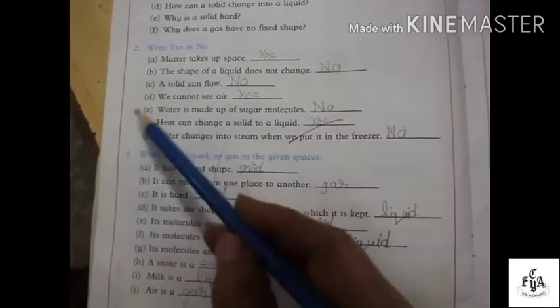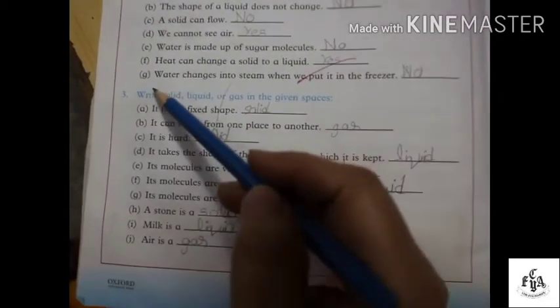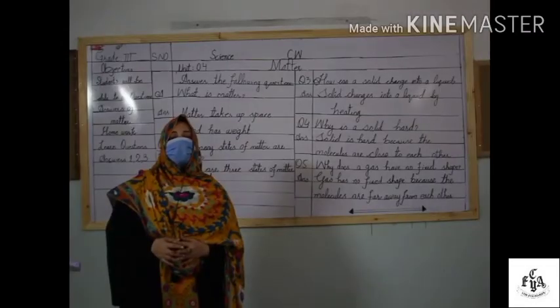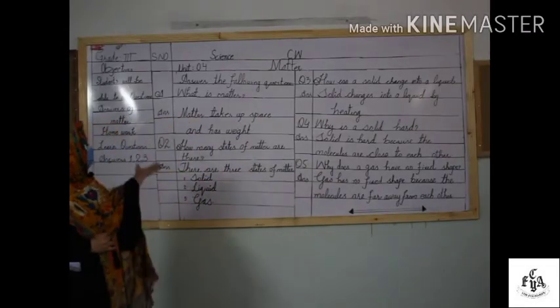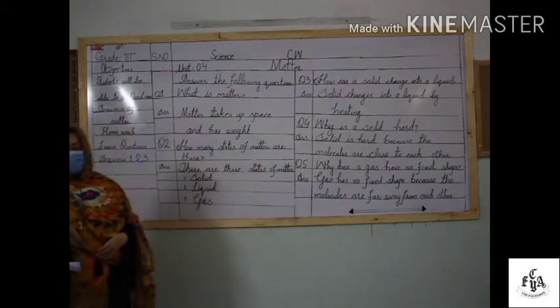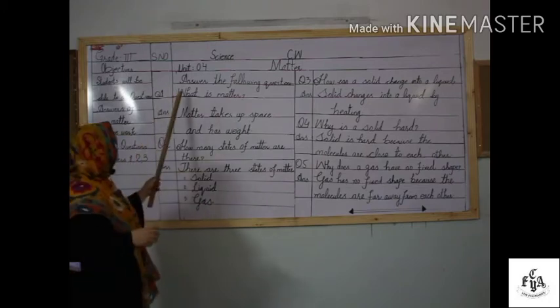Dear students, turn to page number 30, question number 2 and question number 3. This is your homework. Hope you have understood the topic. After reading, we will do the question answers of unit 4, Matter. So answer the following questions.